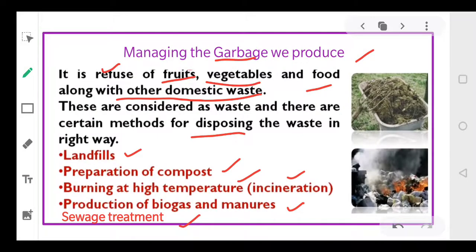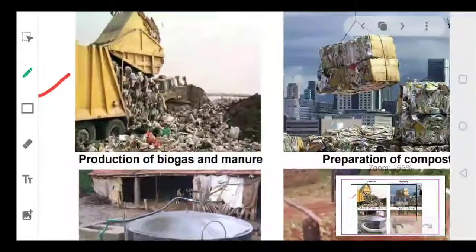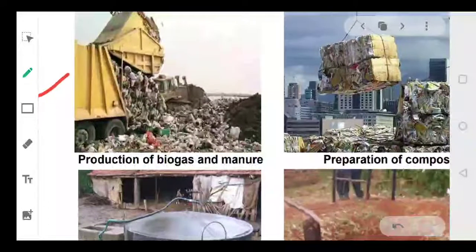So let's discuss each of them separately. Landfills. Now what do we do in landfills? We put a large amount of waste and fill the dumps. We select a particular space which is not fertile. We select such a land, and there we pour that waste, right everyone? And then it is done for the landfilling.